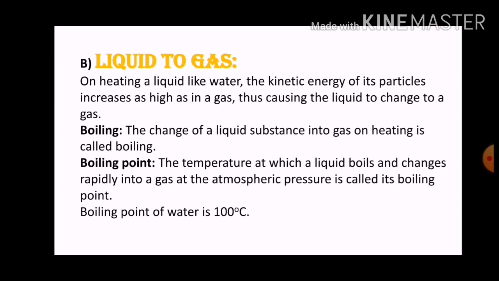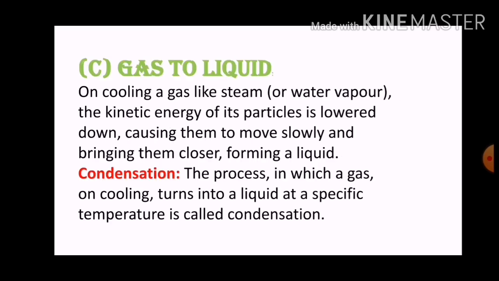And the temperature at which a liquid starts boiling and changing rapidly into a gas at the atmospheric pressure is called its boiling point. And the boiling point of water is 100 degrees Celsius. Understand it? Now move forward.